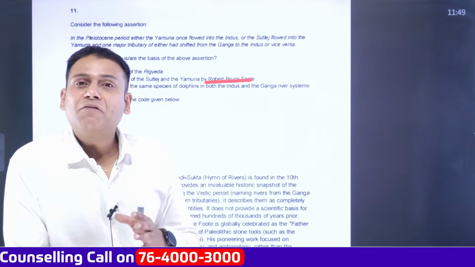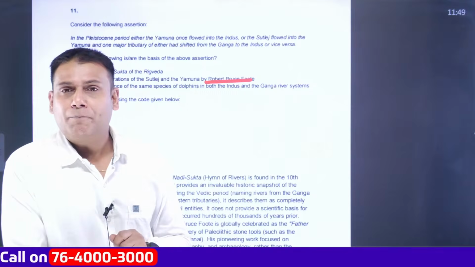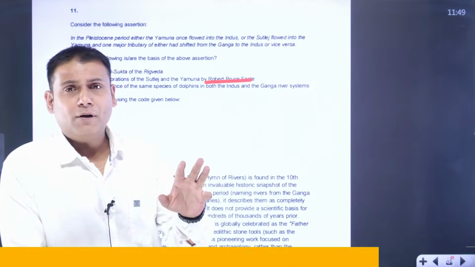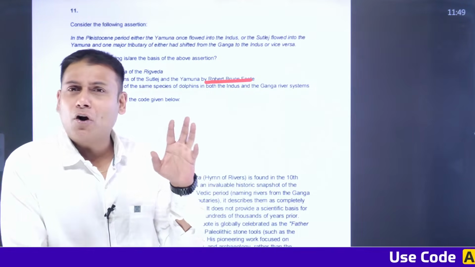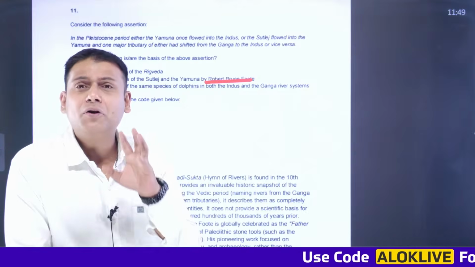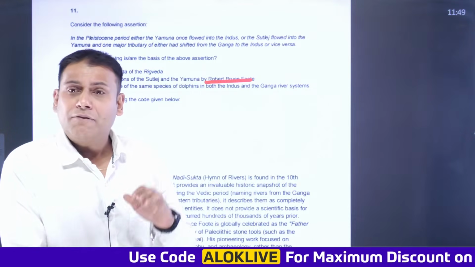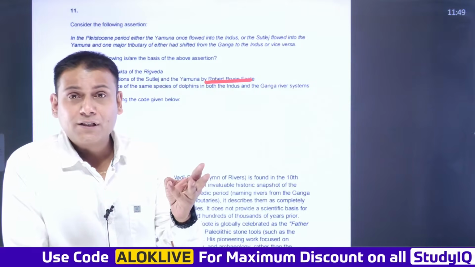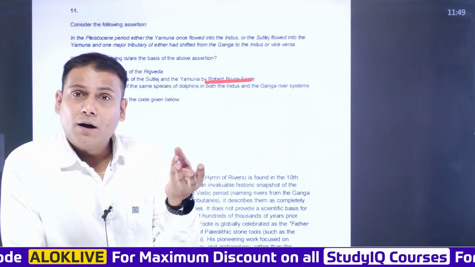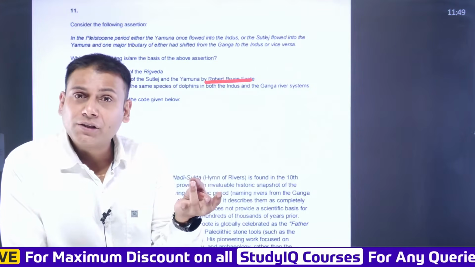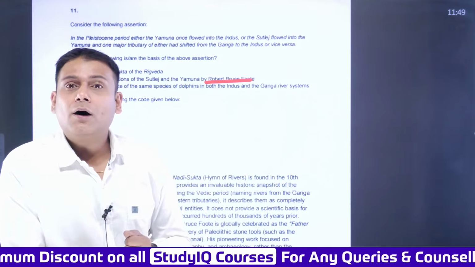Robert Bruce Foote is referred to as the father of Indian prehistory. And if you observe, the archaeological excavations of Robert Bruce Foote have usually focused on the prehistoric tools. Correct? Like for example, the Paleolithic tools, specifically the burins, then the flakes, microliths which were found in the different regions.